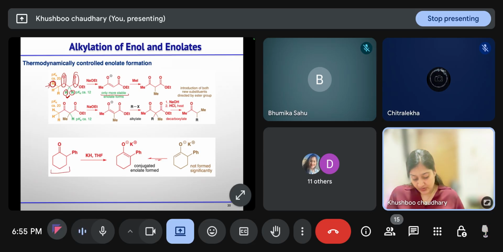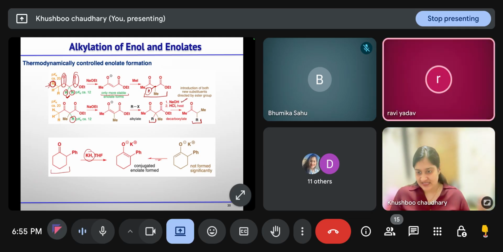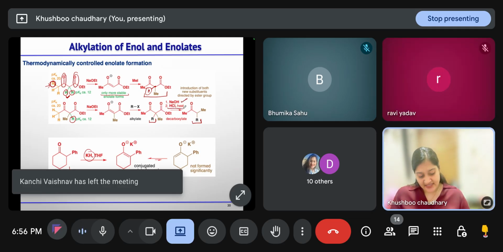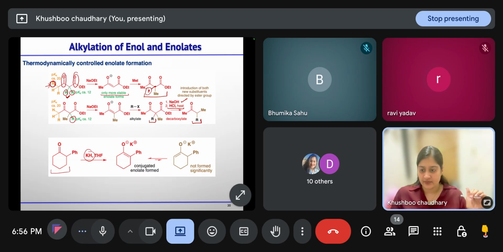So if we have this ketone and treat it with KH, whenever you have these beta active methylene compounds, it is hardly possible to stop the reaction at the monosubstituted product. After getting this product, this proton is again acidic, so the base will take the proton, and another alkylation will give you this other product. Then they use base to hydrolyze the ester to acid, and HCl and heat to get the decarboxylated product. Clear?